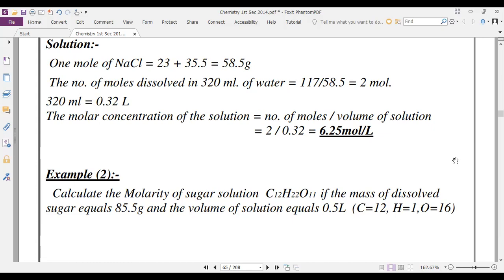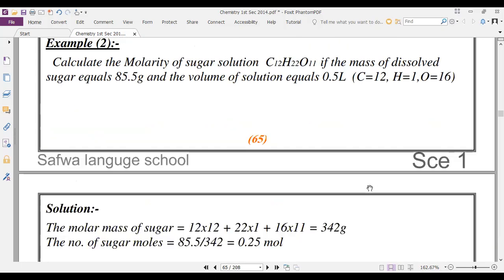It will be 342. So the molar mass is 342. After the molar mass, we are going to get the number of moles. Number of moles equals mass over molar mass, the mass of the substance divided by the molar mass. 85.5 divided by 342 equals what?